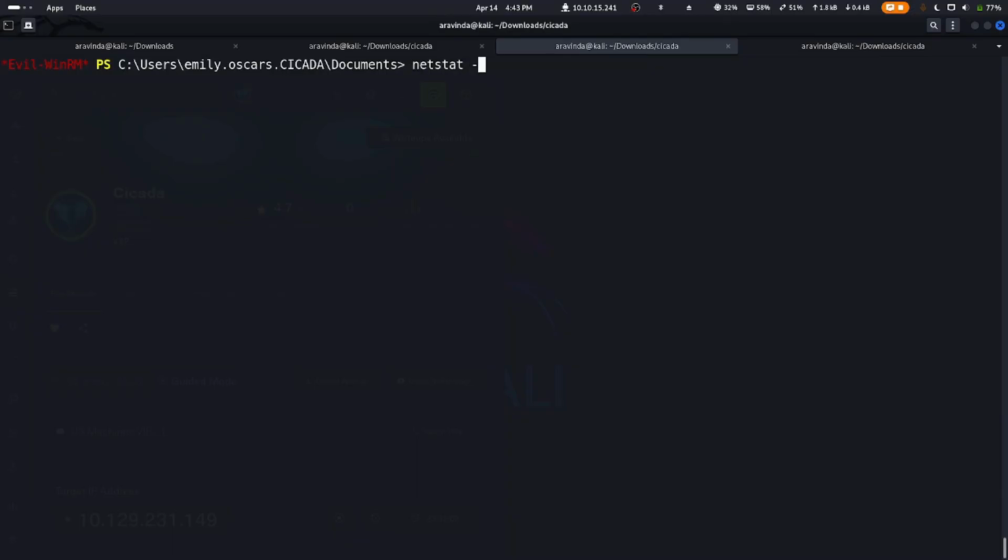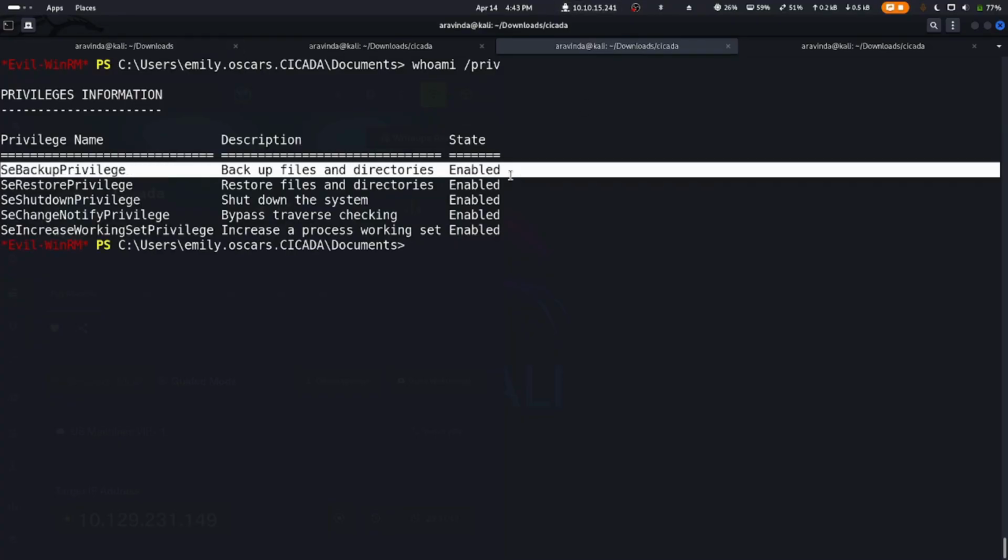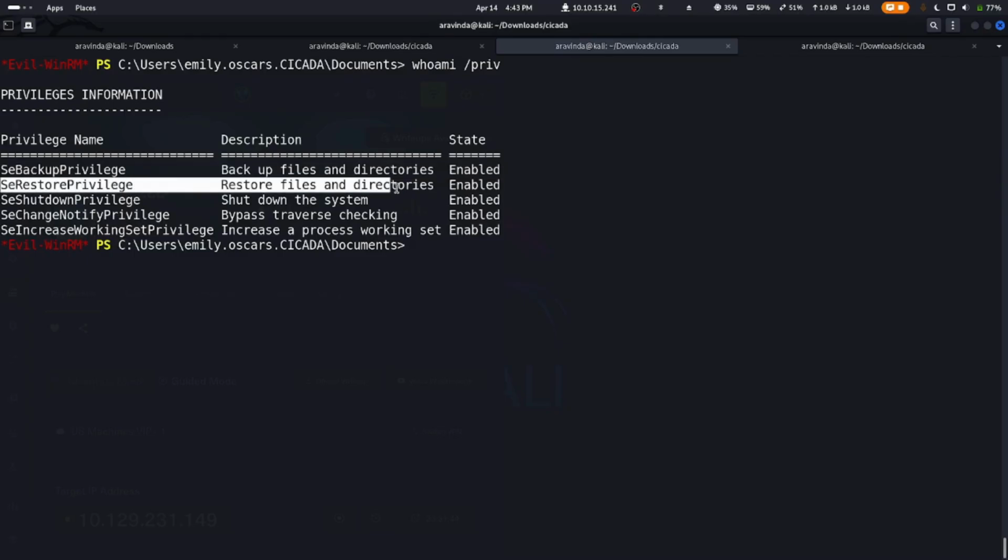And let's do netstat -b to view the outbound connections. I think this operation requires elevated privileges. And let's do whoami /priv to view the privileges. So we have two of the privileges, which is SeBackupPrivilege as well as SeRestorePrivilege.